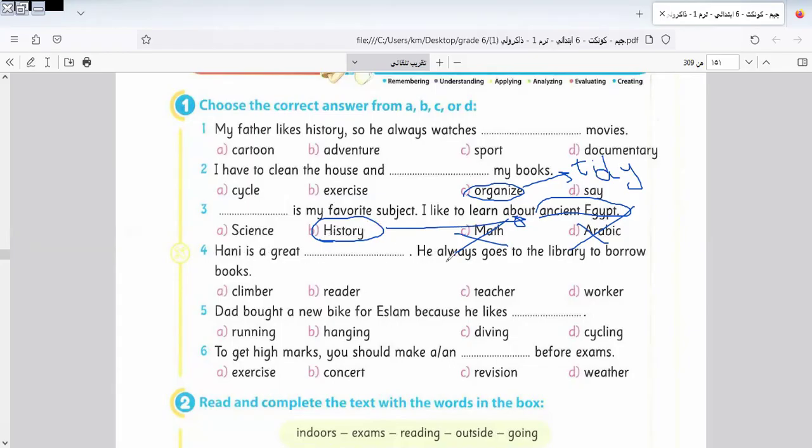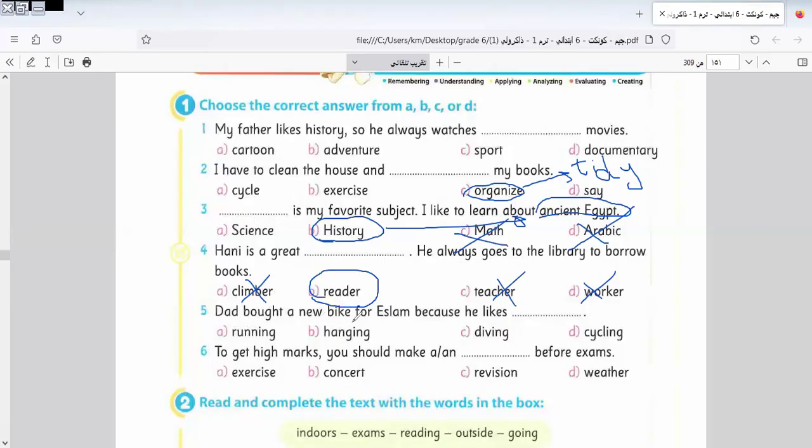He always goes to the library to borrow books. It will be what? It will be great... a great reader. Not climber, not teacher, not worker. Okay, it means like reading. They like to read. Okay, like reading.